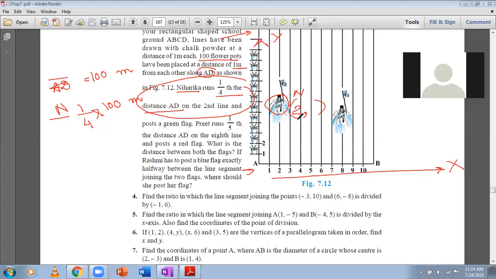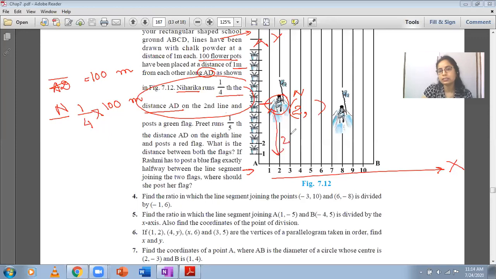So we will have to, and the distance from here up to here, how much distance has she covered? This distance is 25 from here. How much distance did she cover? So this is 25. This is how you know the coordinates for Niharika's position will be 2,25. Anyone who wants to know how we have obtained this? Because we are going to do the same for Preet now, the second girl who's also running.